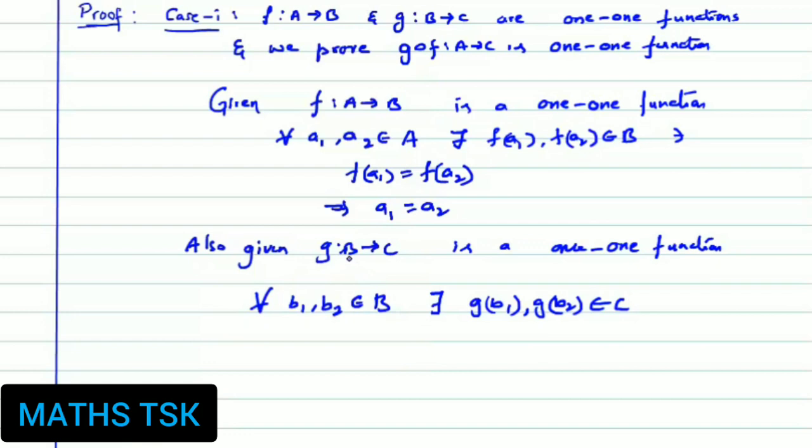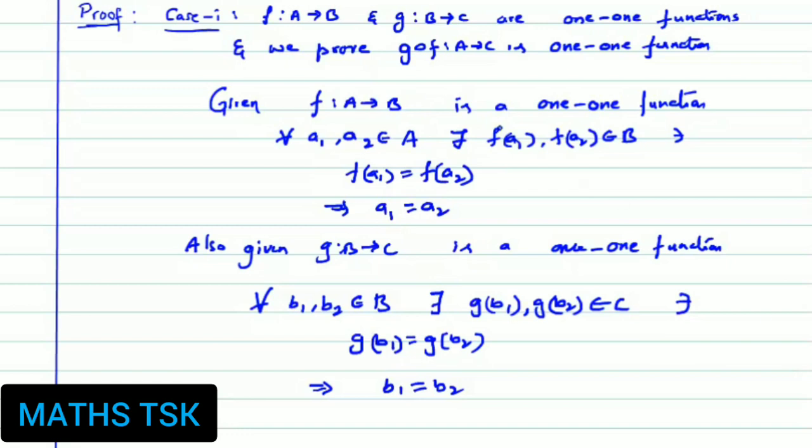Similarly, b1, b2 belonging to B, g(b1), g(b2) belonging to C, such that if it is 1-1, g(b1) will be equal to g(b2) implies b1 is equal to b2. These are the definitions of 1-1 functions. f is 1-1: f(a1) equal to f(a2) implies a1 equal to a2. g is 1-1, from B to C, therefore g(b1) equal to g(b2) implies b1 is equal to b2.